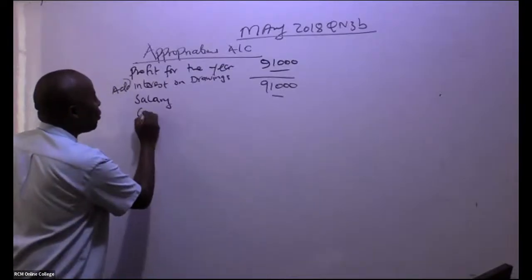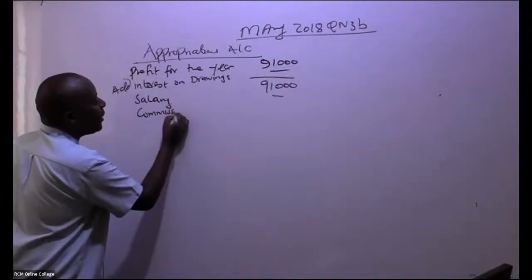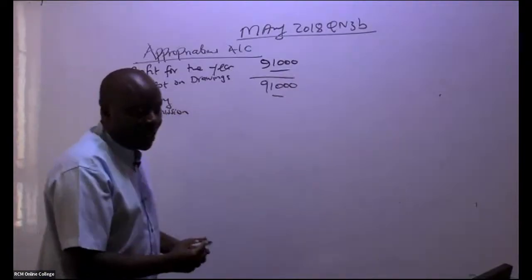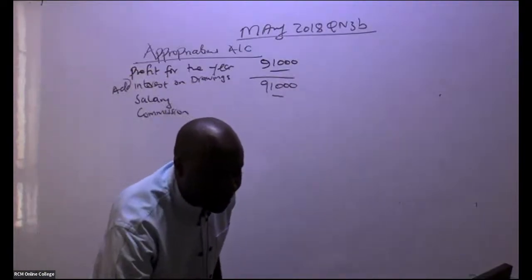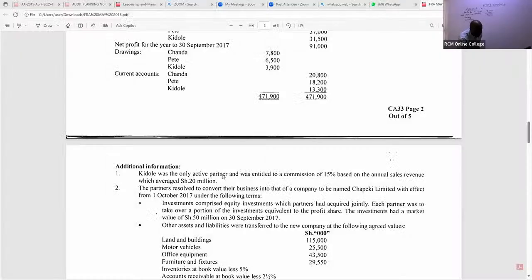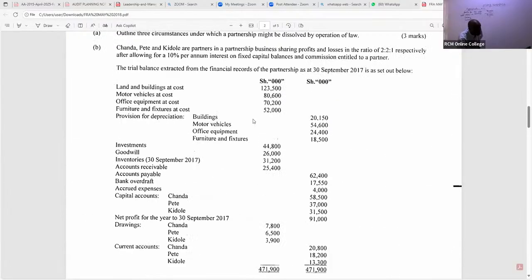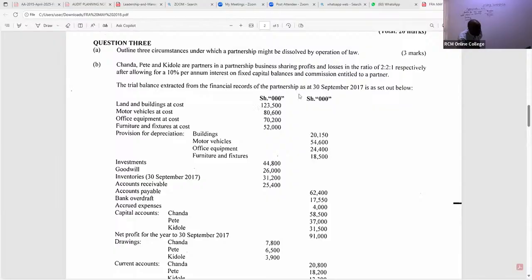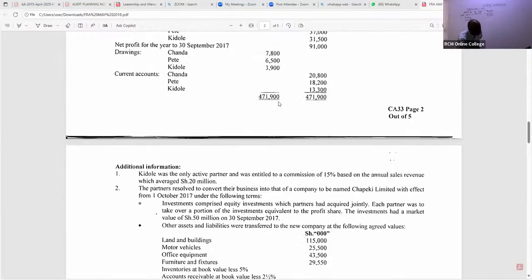We come to commission. Ladies and gentlemen, there is one person who is getting commission. If you read it here, there is one person who is getting some commission. Who is this? We are told here that TH was the only active partner and was entitled to 15% based on the annual sales revenue, which is 20 million. But remember, our trial balance is in shillings thousands, so you must cut those zeros.